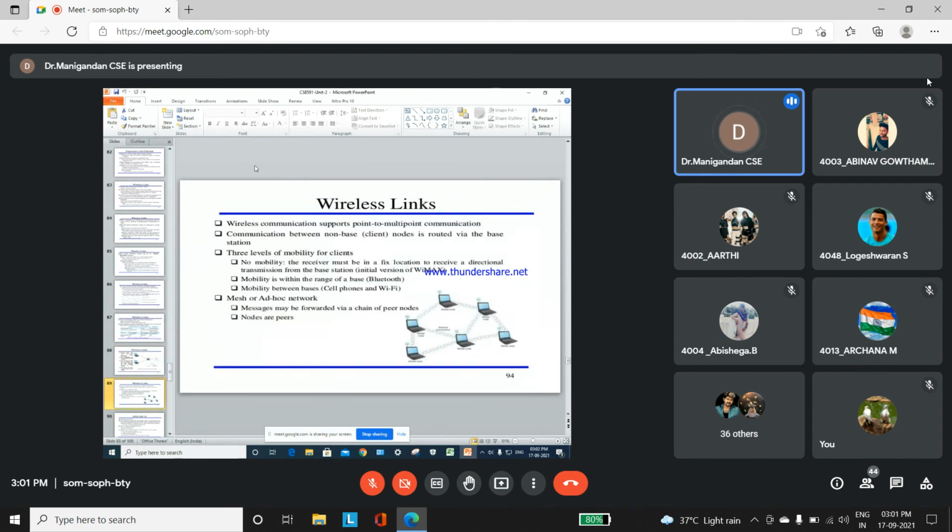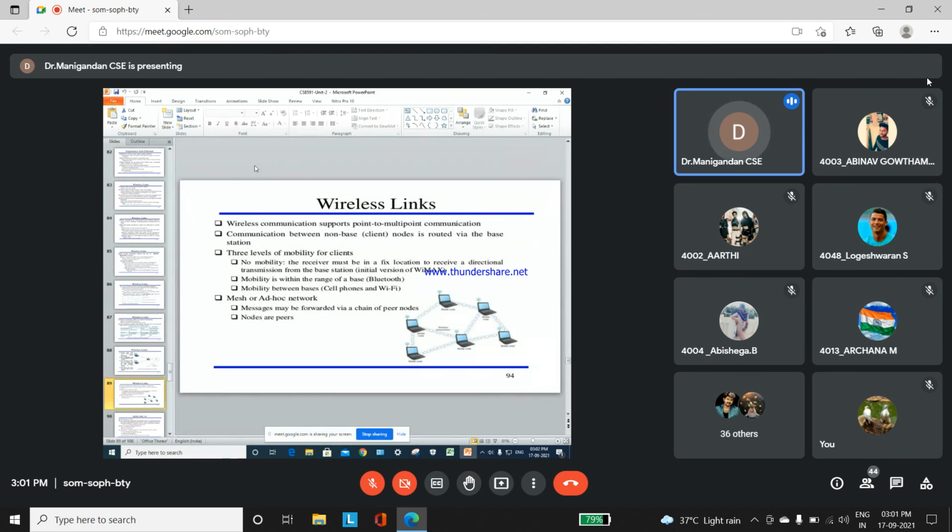Okay, here wireless communication supports point to multi-point communication. Communication between non-base client nodes is routed via the base station. There are three levels of mobility for clients. The first one is no mobility, then mobility within a range of the base, and then mobility between bases, cell phones and Wi-Fi. These are the three cases used in mobility for the client side.